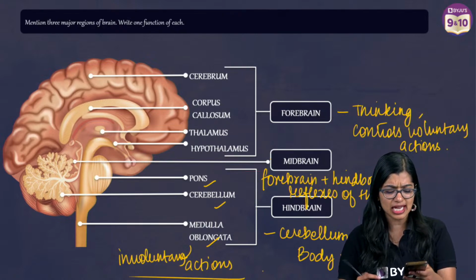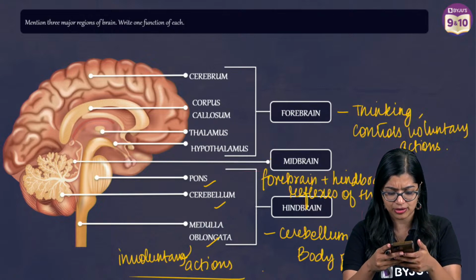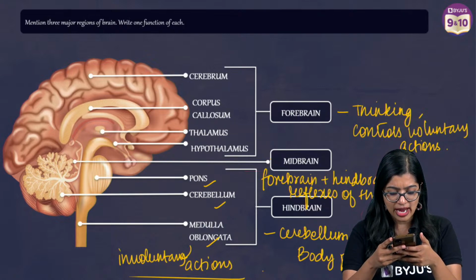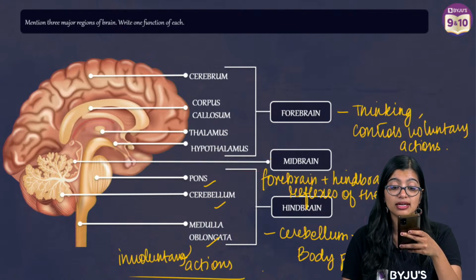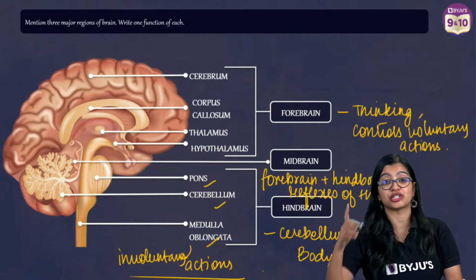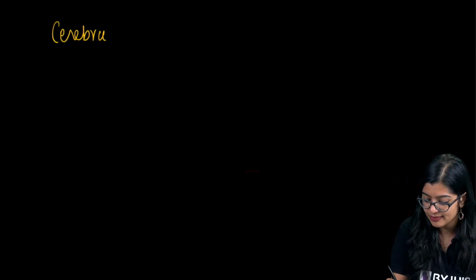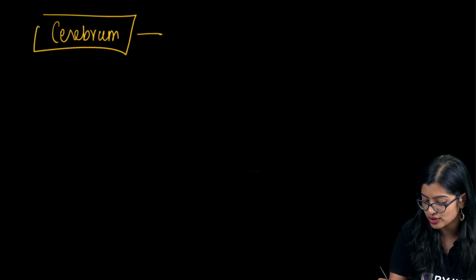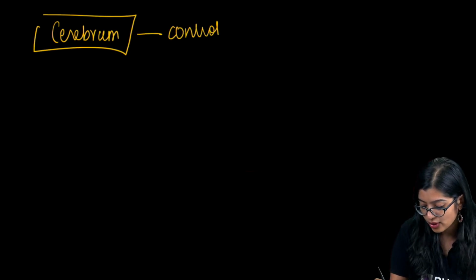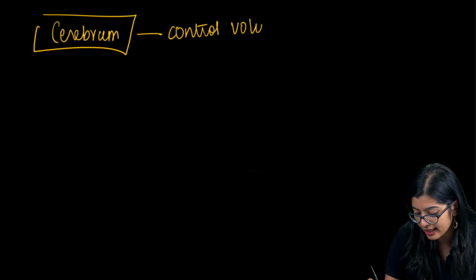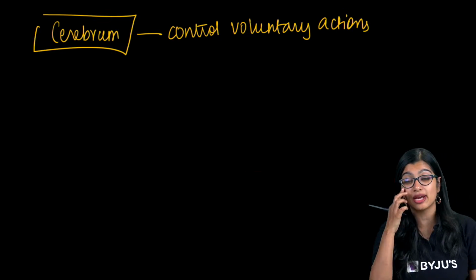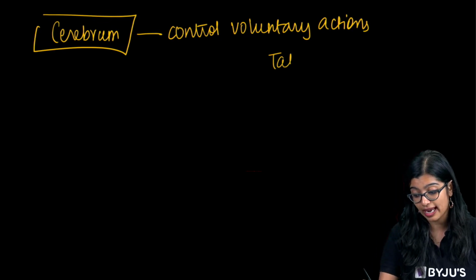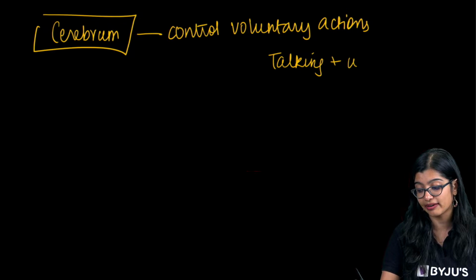Now, somebody anonymous asked me a very important question. Why is it said that cerebellum helps as a prerequisite for voluntary actions? If you think about it, you have cerebrum, which is said to control voluntary actions. What are some of the voluntary actions I am doing right now? I am talking and simultaneously writing.